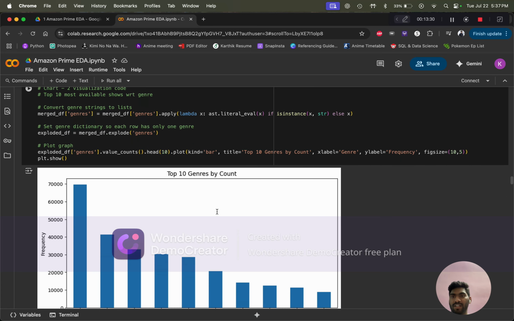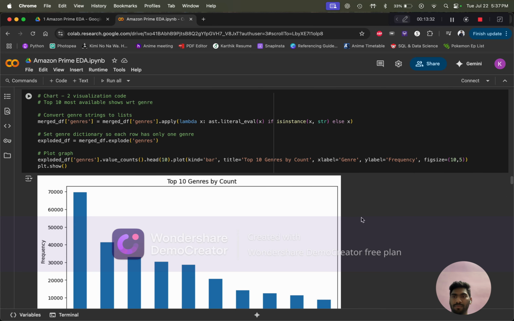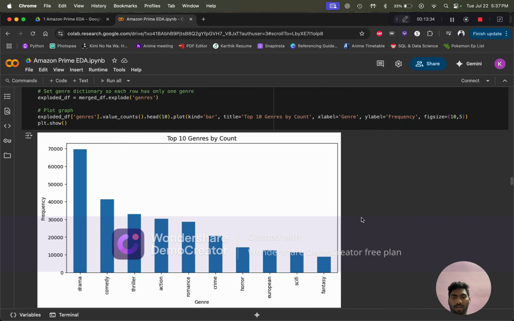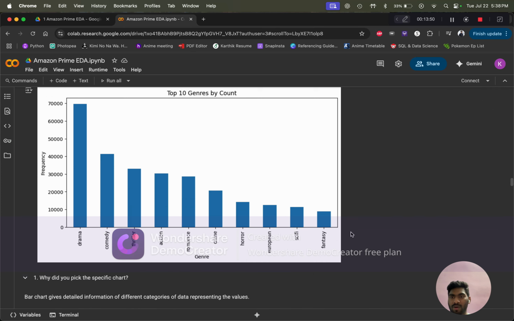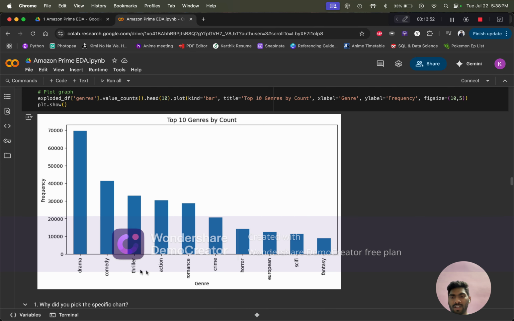And coming to the second chart, I wanted to find out for what genres people are watching more. As we can see, drama is mostly viewed, around 70,000 from the dataset are only coming from drama, and the top 3 are drama, comedy and thriller, as I have shown and told you earlier.